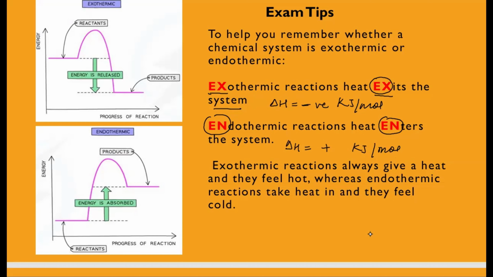So if something is confusing you between exothermic and endothermic, remember that where energy exits from the reaction, it's given out, it's exothermic. Where it enters the system, that's endothermic.